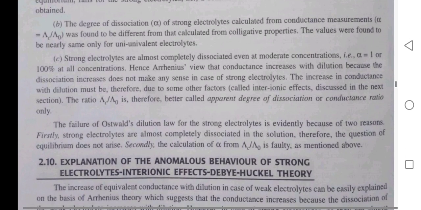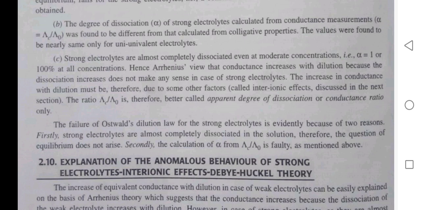Strong electrolytes are almost completely dissociated even at moderate concentration, alpha = 1 or 100% at all concentrations. Hence, Arrhenius's view that conductance increases with dilution because the dissociation increases does not make any sense in the case of strong electrolytes. The increase in conductance with dilution must therefore be due to some other factors. The ratio lambda C/lambda naught is therefore better called the apparent degree of dissociation or conductance ratio only.